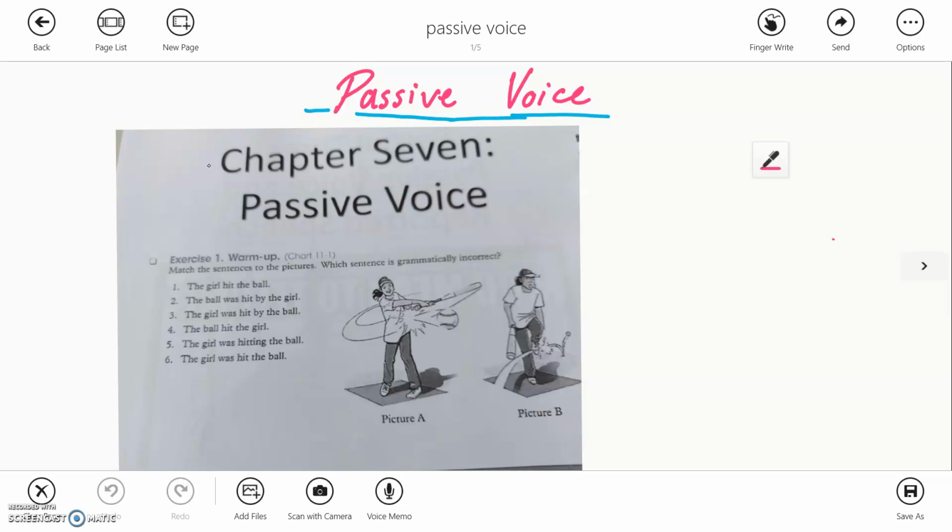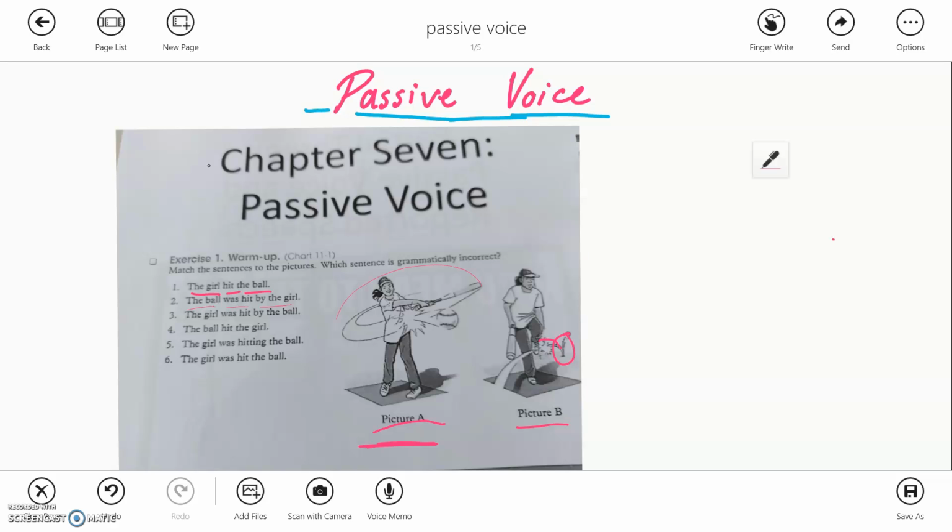In this case, for example, in this picture we have the picture A, we have a girl hitting a ball, sorry. And in picture B, we have a ball hitting a girl, a ball hitting the girl, right? So, in this case, in the picture A, the active subject is the girl, yeah? The girl hit the ball, it's in past. The girl hit the ball, yeah? But, in the other case, we have the ball was hit by the girl, okay?